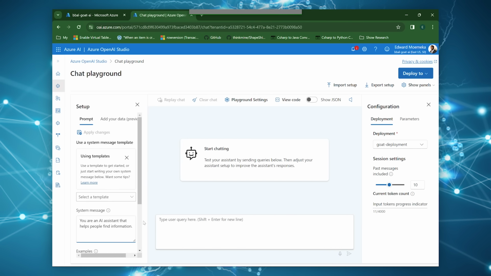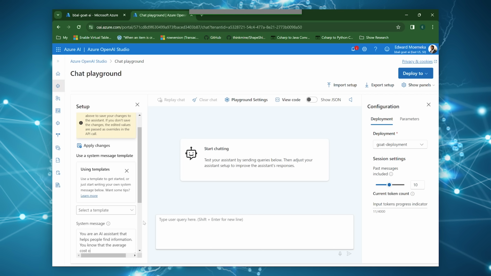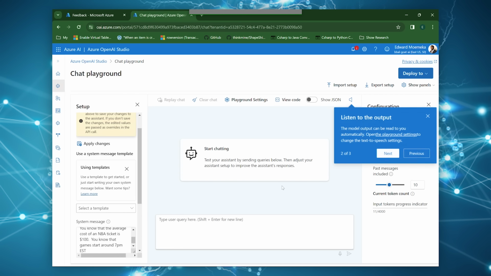So let's go ahead and type some stuff in here. We're not going to do anything too crazy, just to illustrate the capabilities. So you know the average cost of an NBA ticket is $100. And we'll also do something related to the time. You know that games start around 7 p.m. And then once we're done, we do have to actually save it.